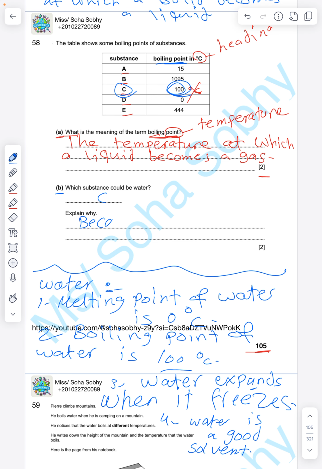يبقى because the boiling point of it is 100 degrees Celsius. Got it? I have a question for you. What do you think? Which substance here will be gas at 25?